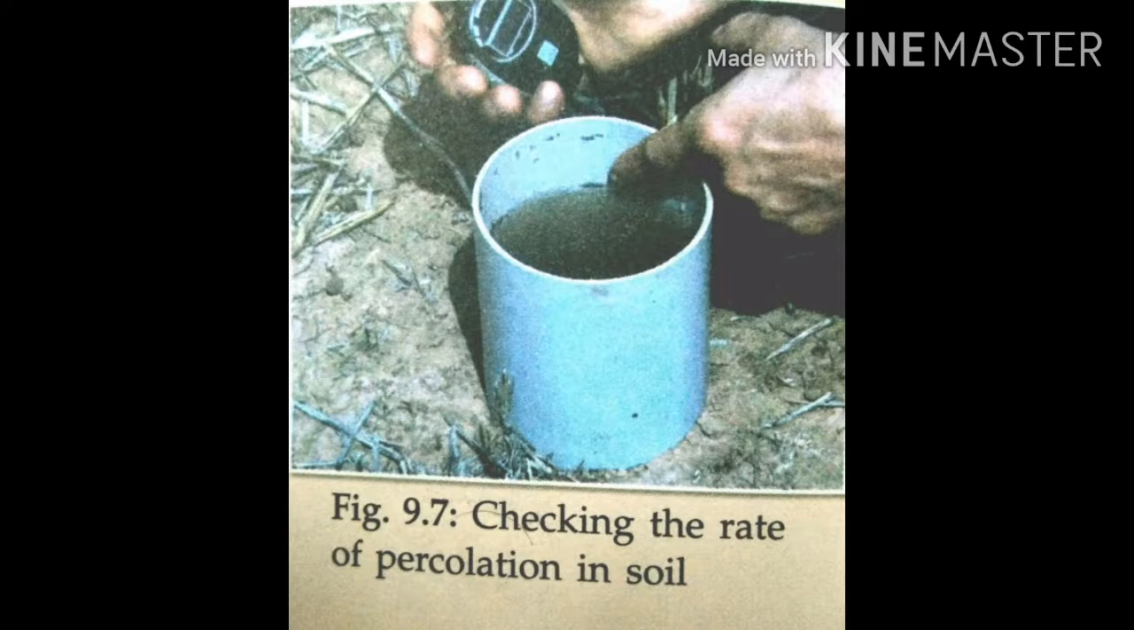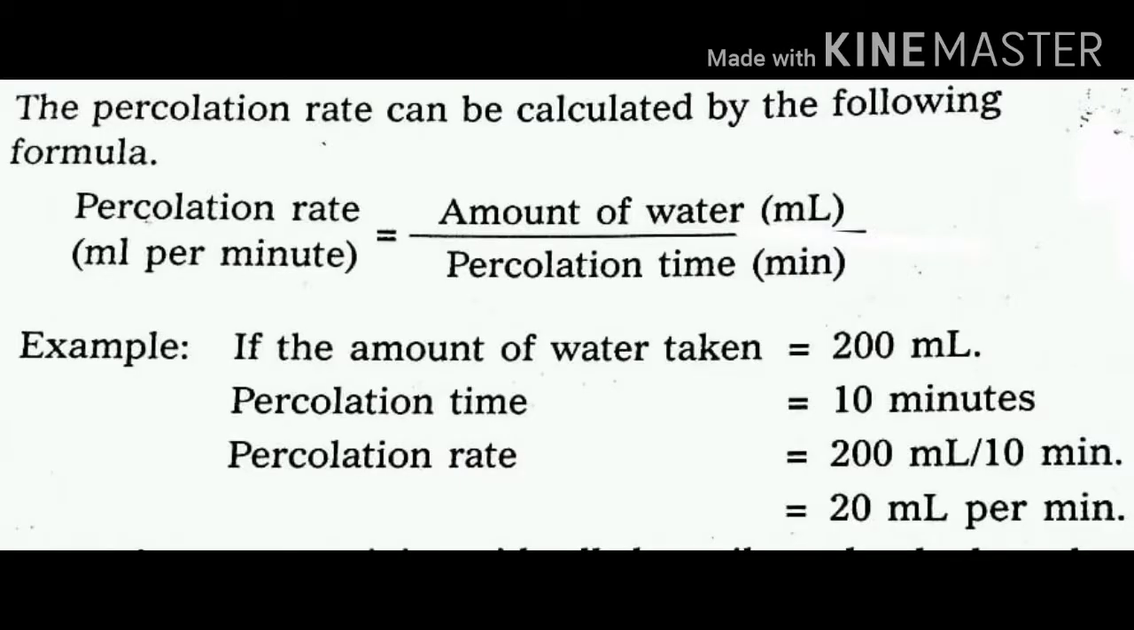Now we'll see the calculation by the following formula. We are going to calculate the percolation rate. Percolation rate is equal to the amount of water divided by the percolation time, with water in ml and percolation time in minutes.